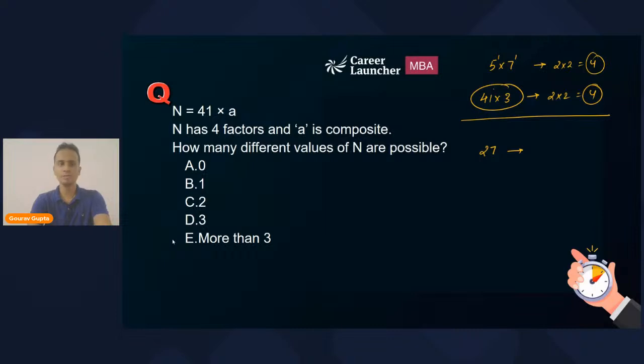Absolutely, very good. So you agree that this number has 4 factors.